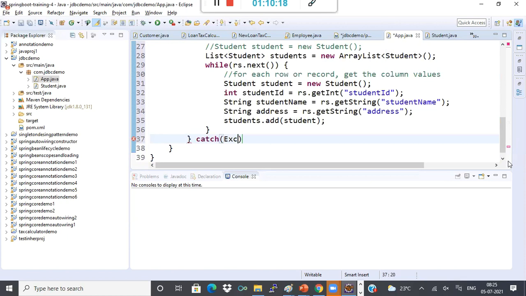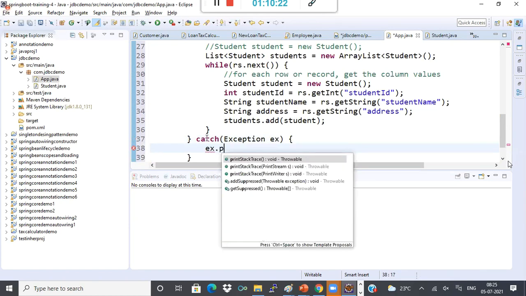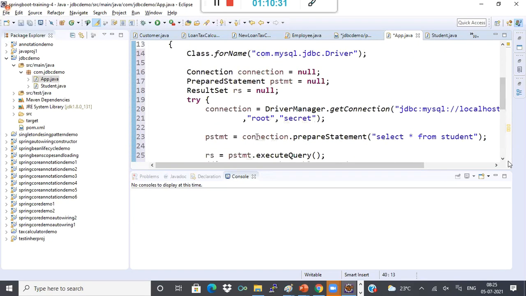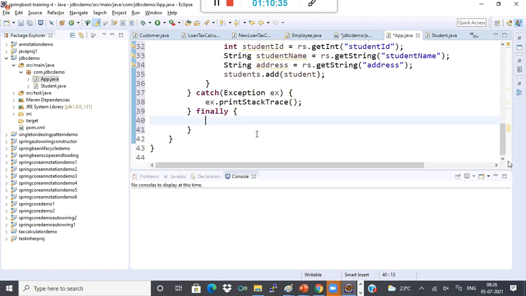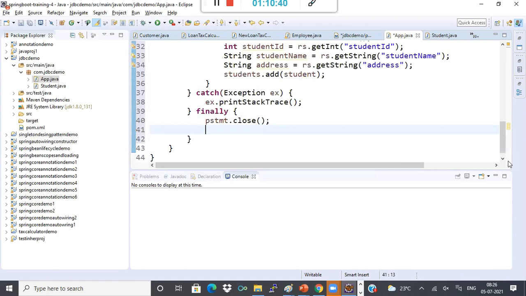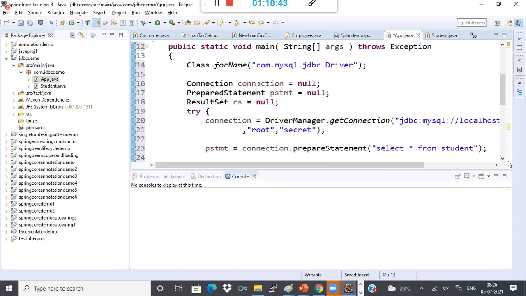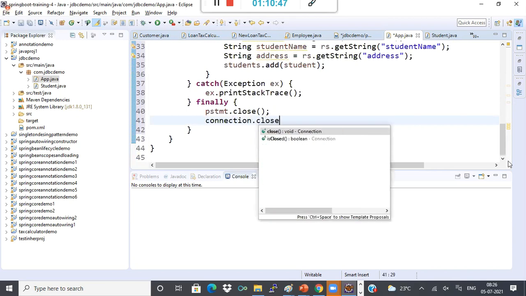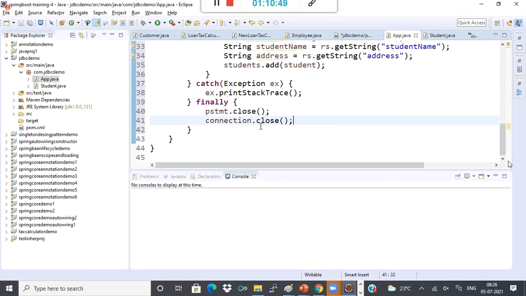Now I'll just say catch Exception ex, ex dot printStackTrace. That's all. And finally, I have to close the connection object. I have to close the prepared statement object and the connection object. Closing is very important. Don't write your projects without closing, otherwise you'll get a lot of memory issues if you don't close the connection objects. This is what you do.